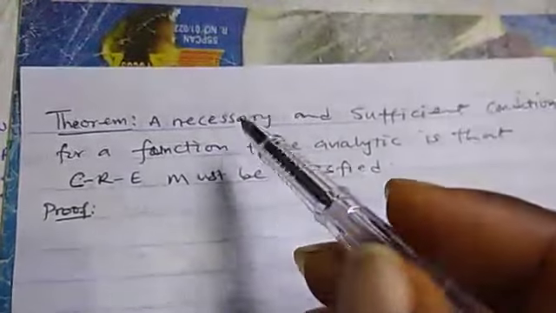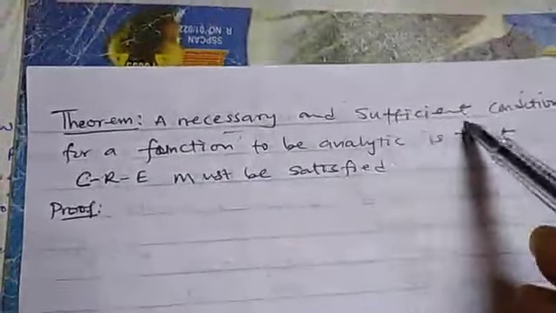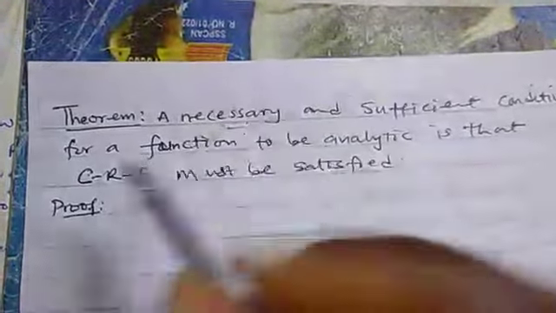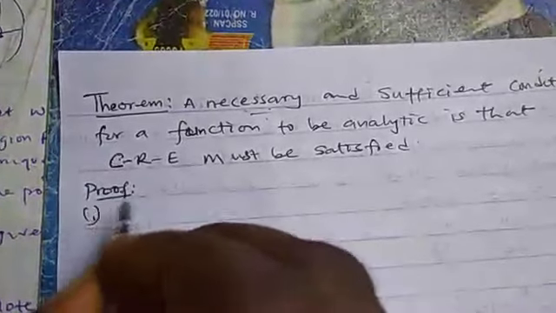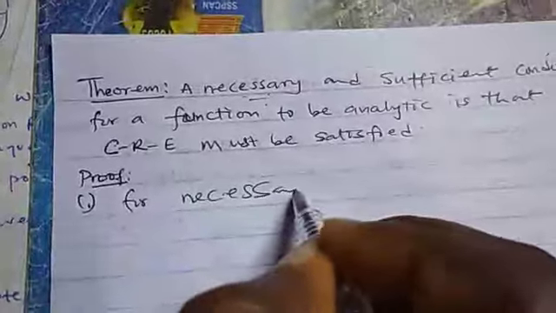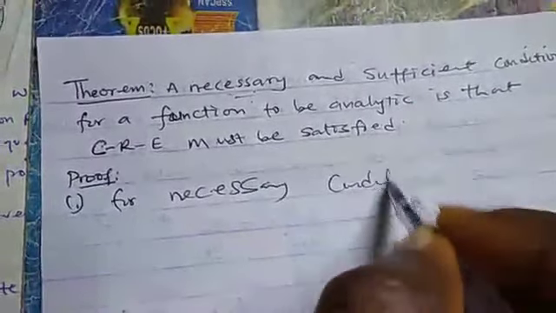So let's prove it. Anytime we are having necessity and sufficiency, we have two proofs. For the necessary condition, we have proved that here.